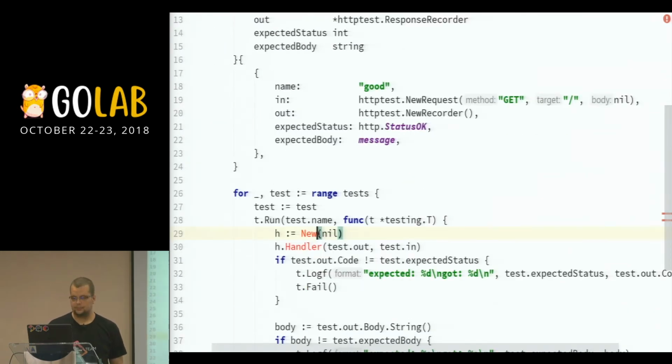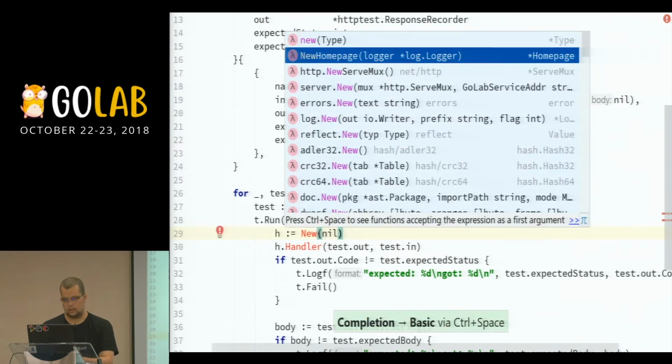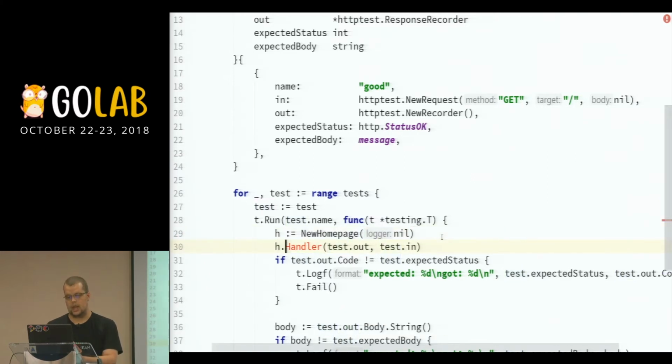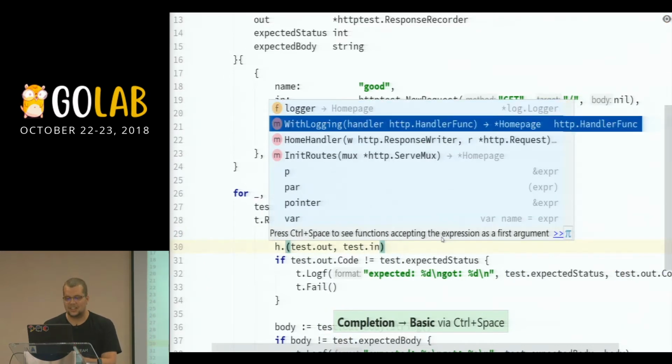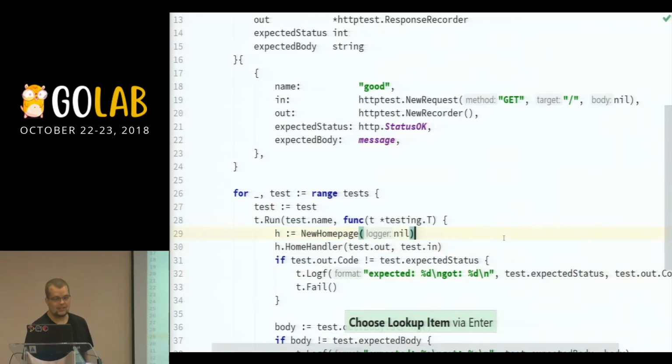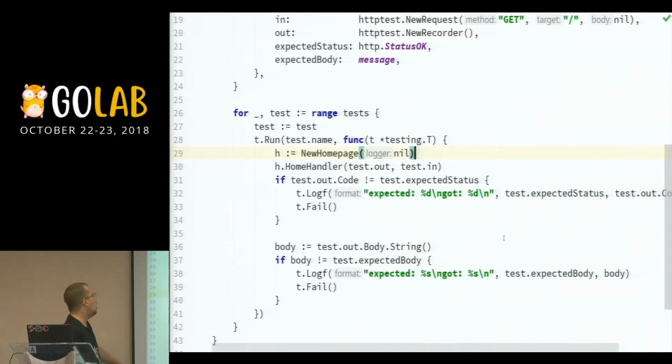To do this, so new homepage, because I actually changed the code a bit, and yeah, as you can see, it's all live demo. And the home handler, I can run this. So what the code does now is range through the suite of tests that I have, through the whole slice of tests.